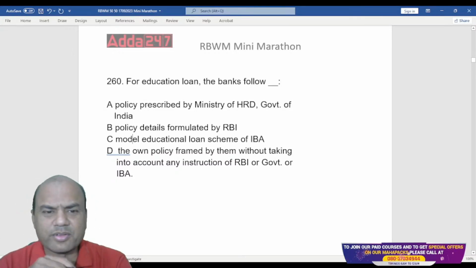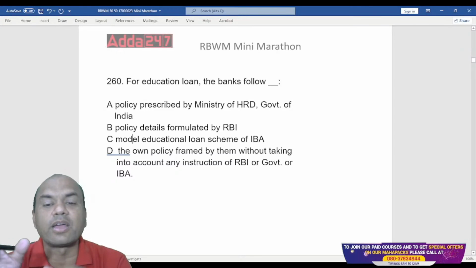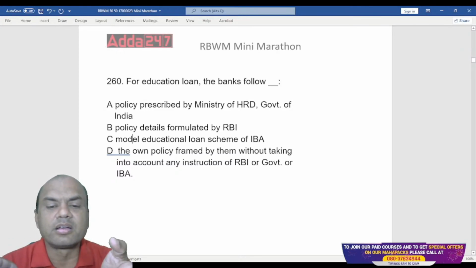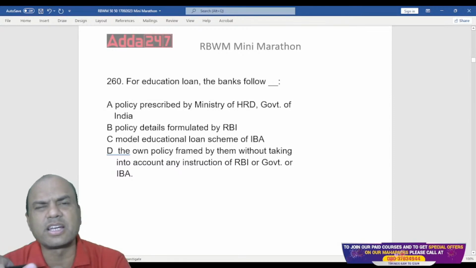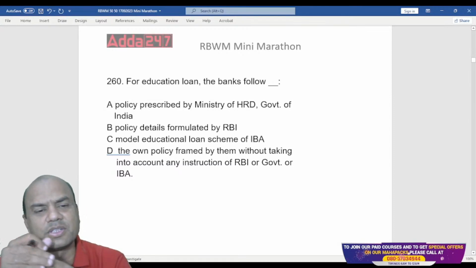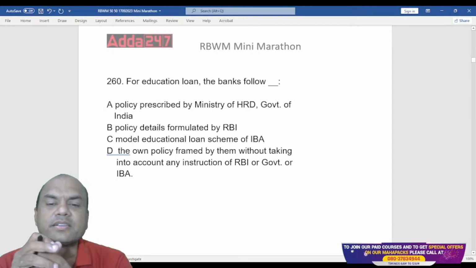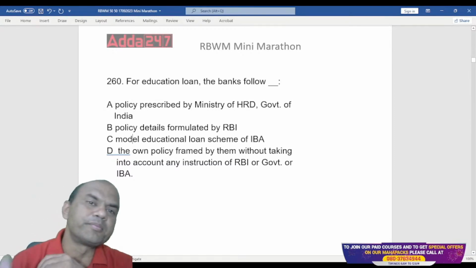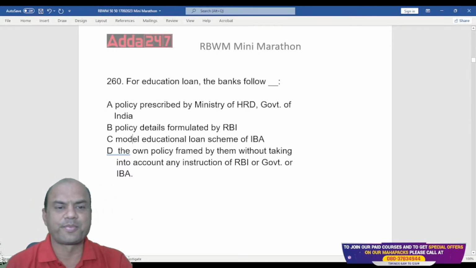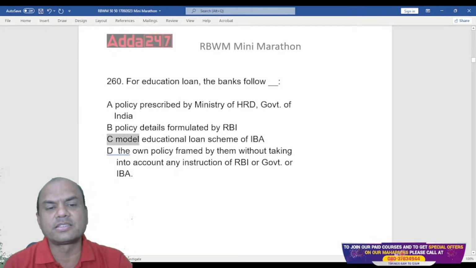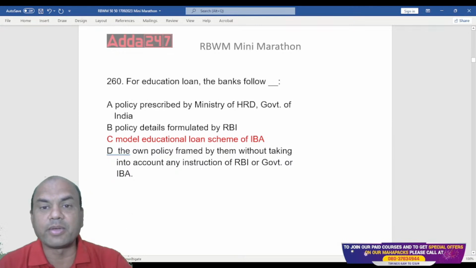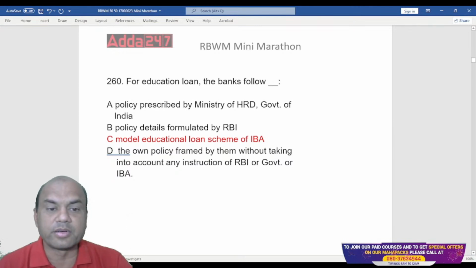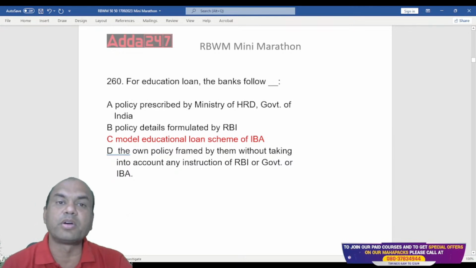D is also out because own policy, not giving any heed or attention to RBI instructions, is not the right answer. So A and C only. What about A and C? HRD or IBA? Yes, the answer is IBA. Always remember, the Indian Banking Association, IBA, the Model Education Loan Scheme from IBA.